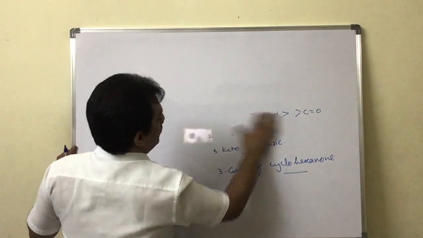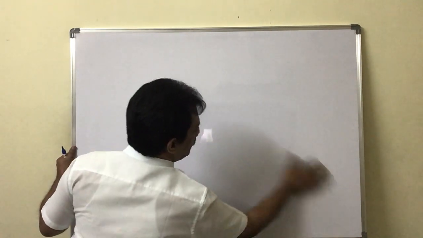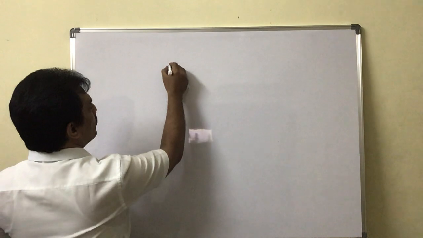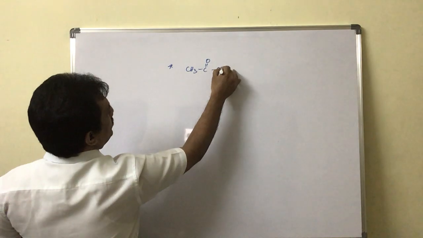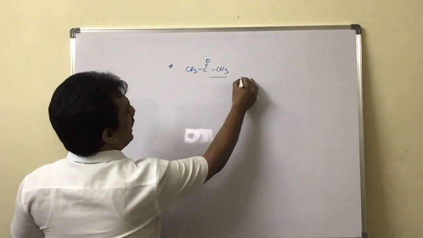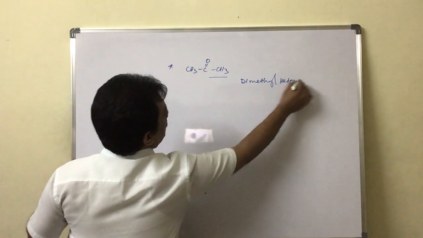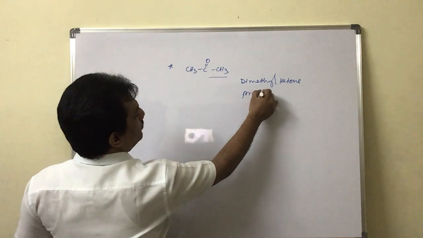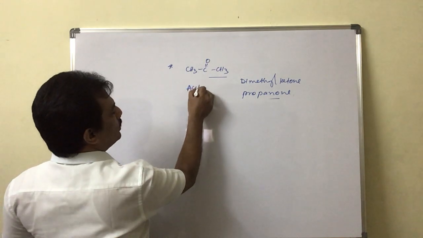And now you have to write the common names and IUPAC names of a few ketones. Let me give that list to you. And here one more important point, remember CH3 C double bond O CH3 also has a generic name, a common name. The common name is dimethyl ketone, is it not? But the IUPAC name is propanone. This is propanone, but the generic name is acetone.